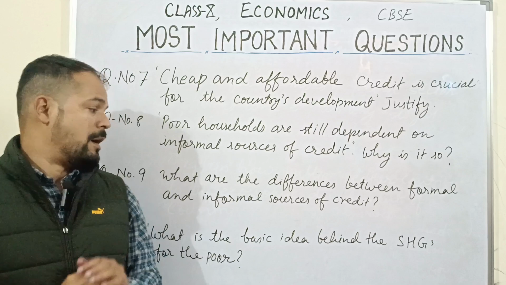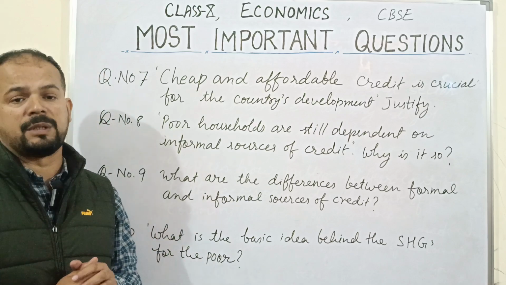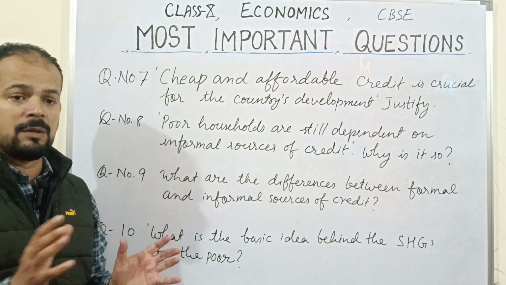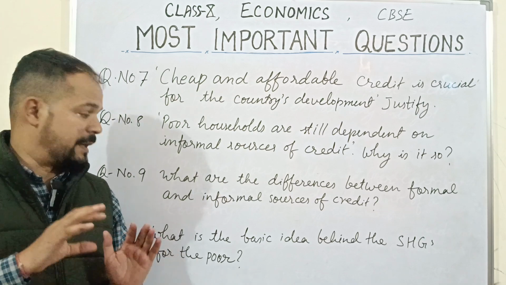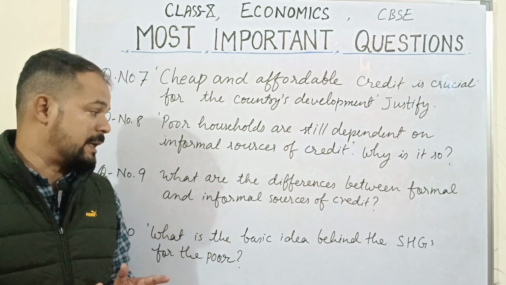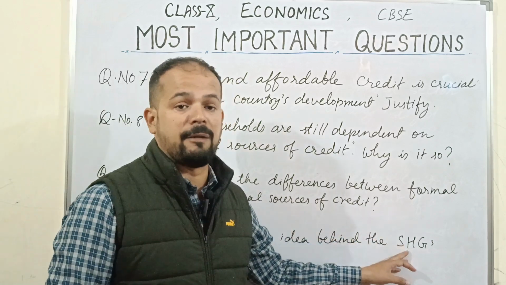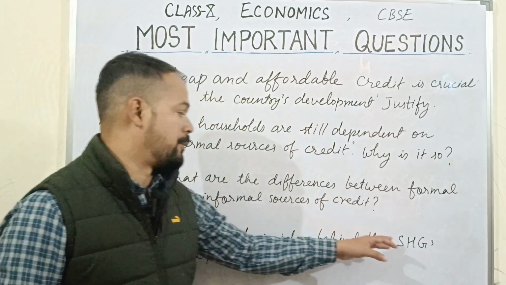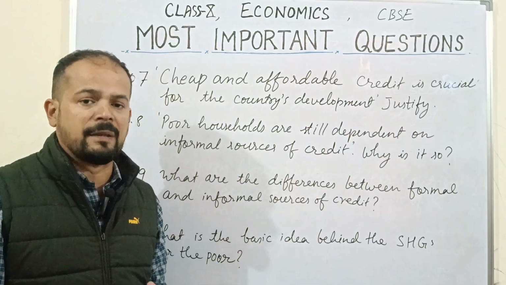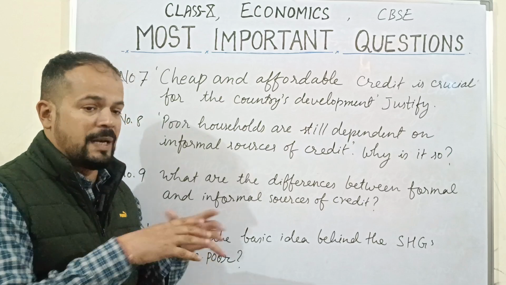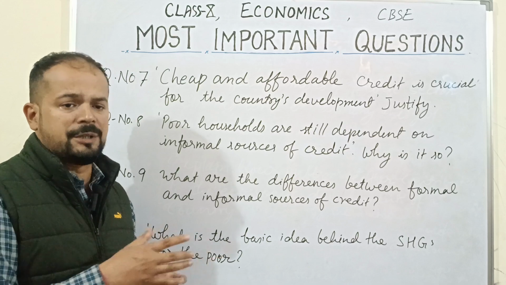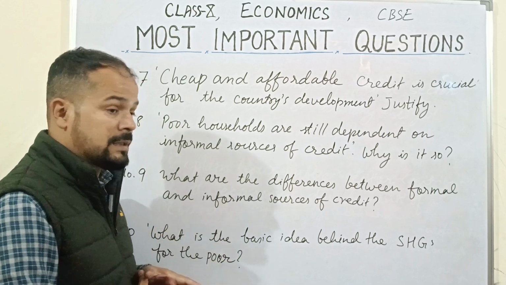अगला क्वेश्चन है, what is the basic idea behind the SHGs for the poor? Children, I feel that this is the most important question from this chapter, because this is something which will also check your intelligence at a level, whether you are very aware about what is going on, how people are organizing themselves in the rural areas in the form of SHGs, self-help groups, right? These are the building blocks of rural people, and they are not only meant for collecting or pooling some money, they are also meant for mobilizing people, organizing people, plus all the issues, not just monetary issues, but various social issues can also be discussed over there.